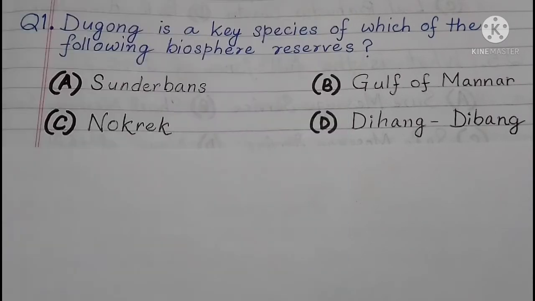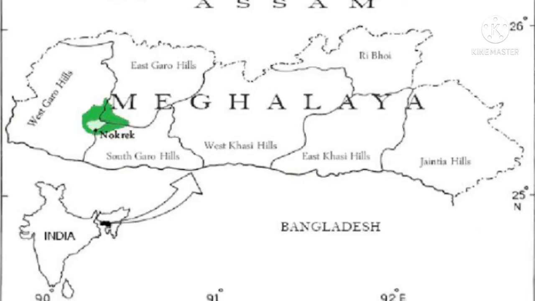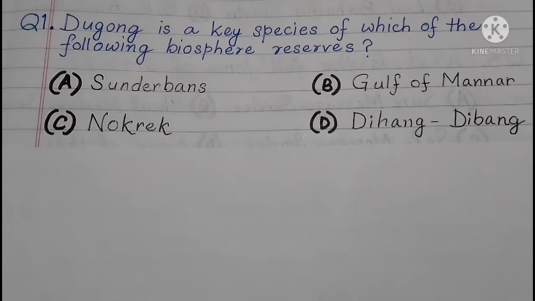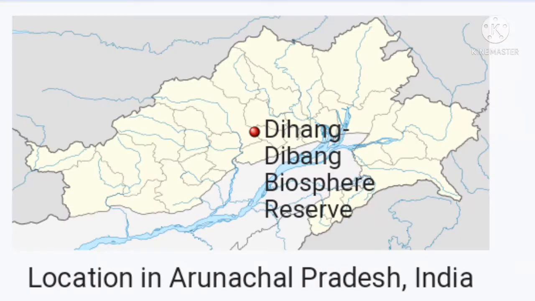Nokrek is located in Meghalaya, Tura. It is famous for marbled cat, tigers, leopards, macaque, red panda, several species of primates, and Asian elephant. So Nokrek is not possible. Sundarbans is not possible.